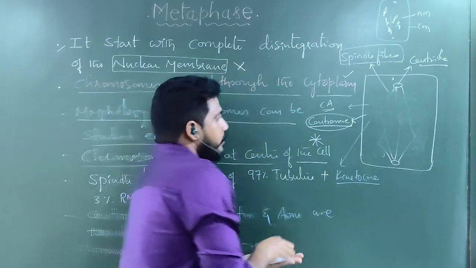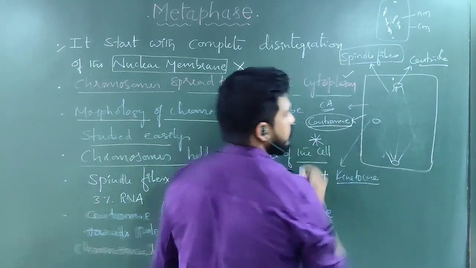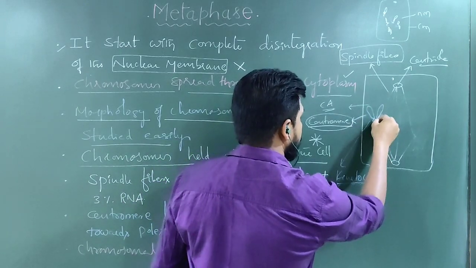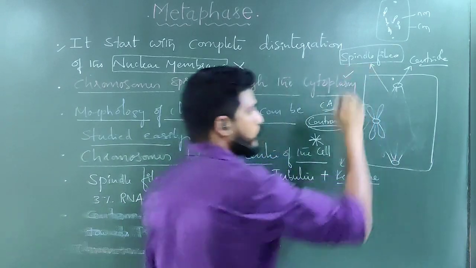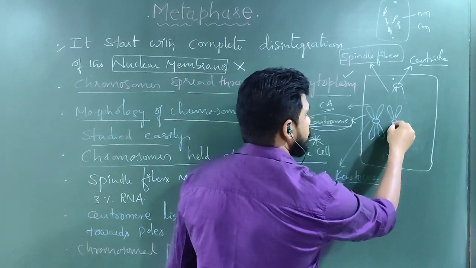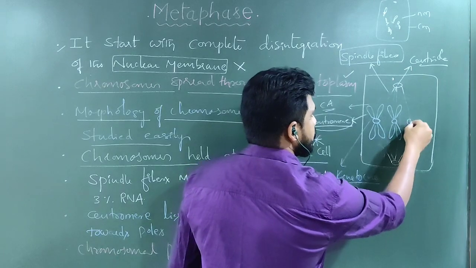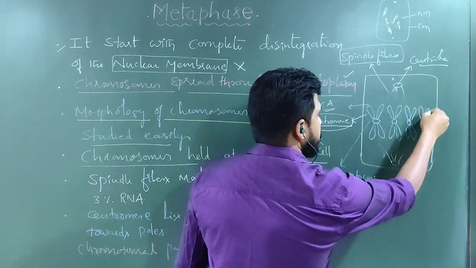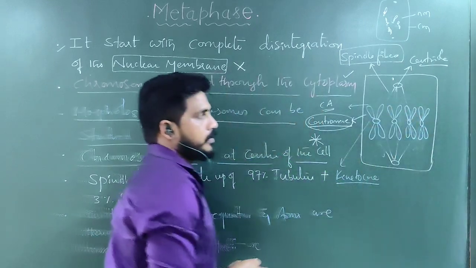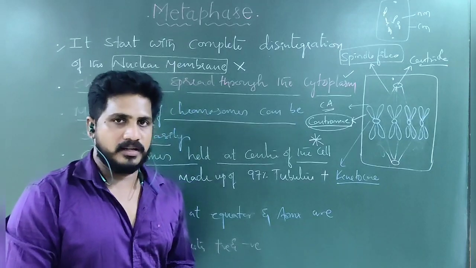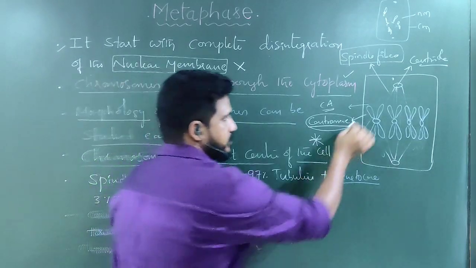If you observe, this is a centromere. Chromosome 1. This is another centromere. Chromosome 2. This is another centromere. And chromosome 3. This is another centromere. Chromosome 4. See, before they were arranged non-uniformly. Now they are arranged uniformly at the center.